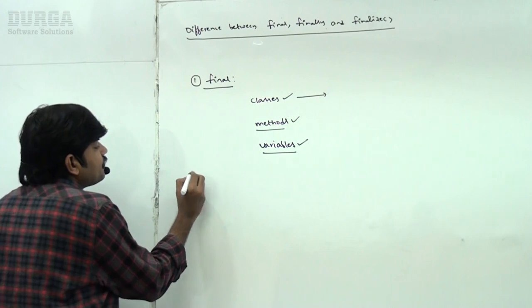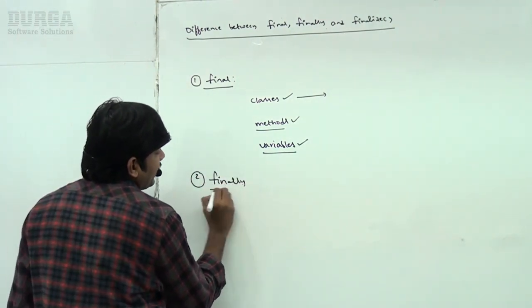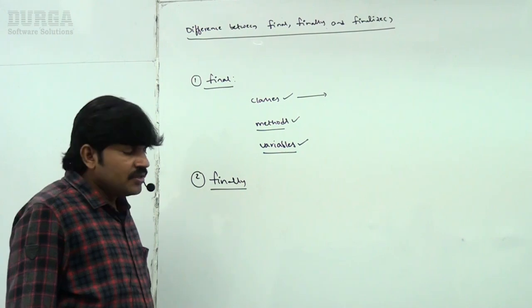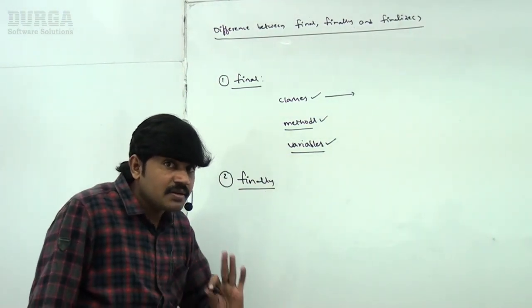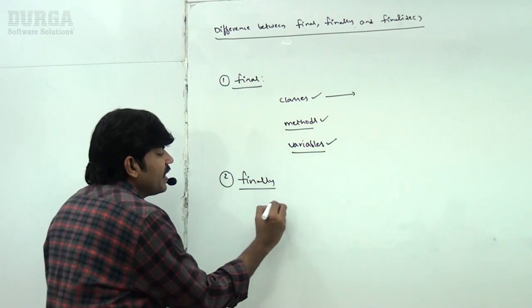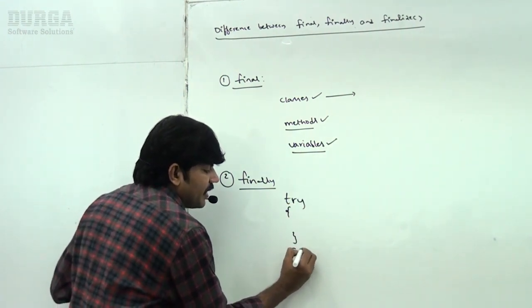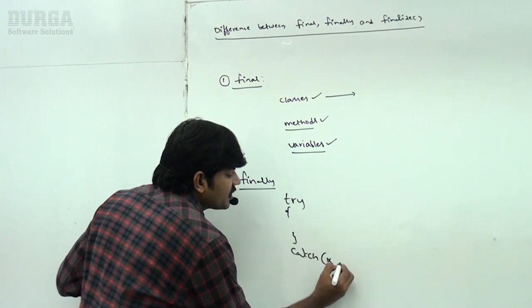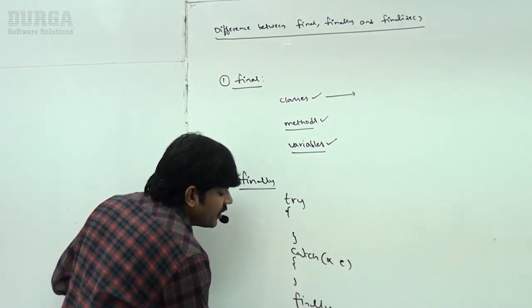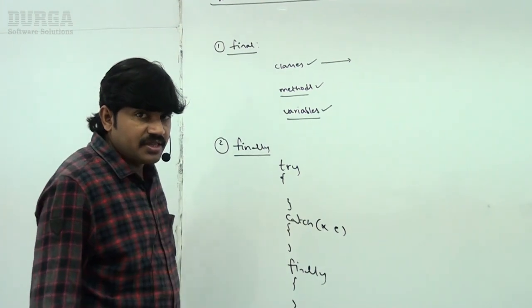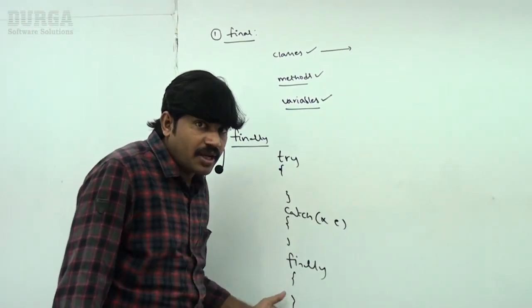Next, what is finally? Finally is a block associated with try catch. Which code do we have to take inside the finally block?